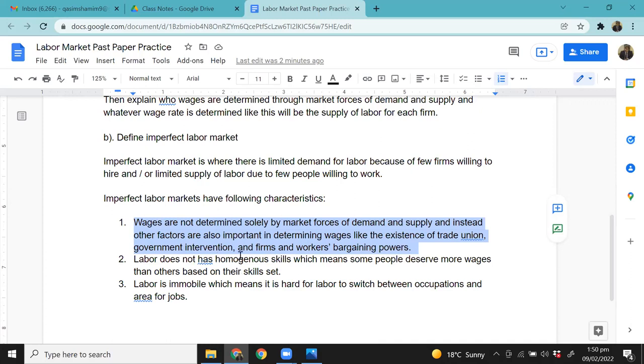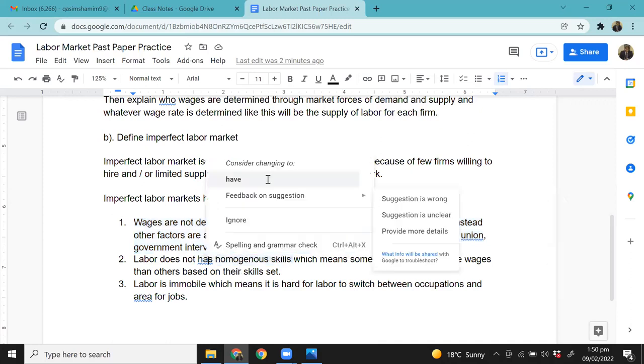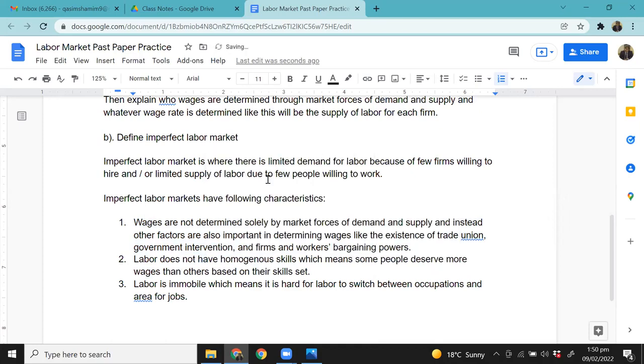And labor is not homogeneous. Labor does not have homogeneous skills, which means that some people are better, they have more skills, and some people are not that good, and therefore different wages could be offered to each one of them. And last of all, labor is not mobile, immobile, which means it's not very easy to switch between occupations and jobs.